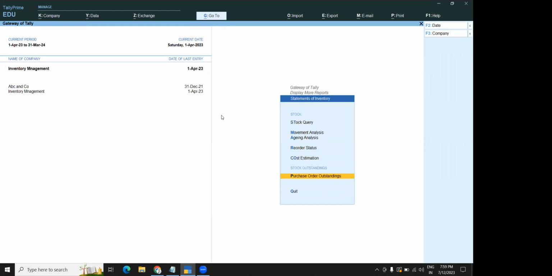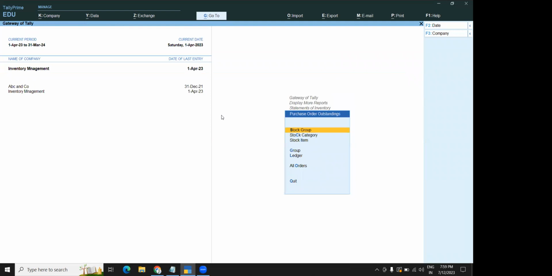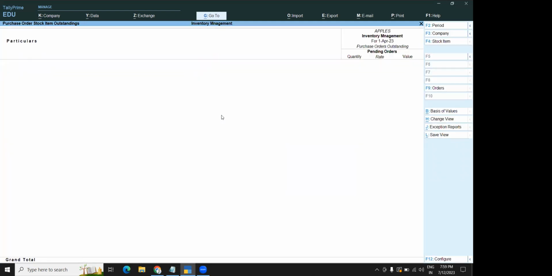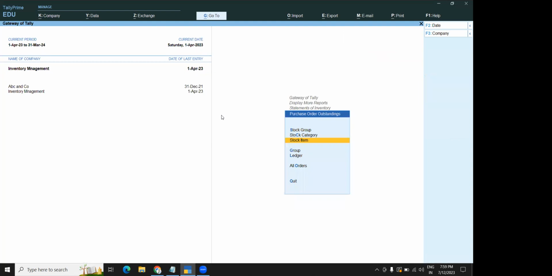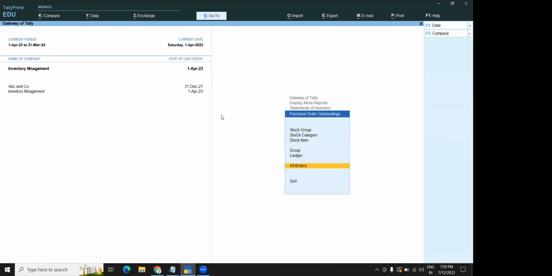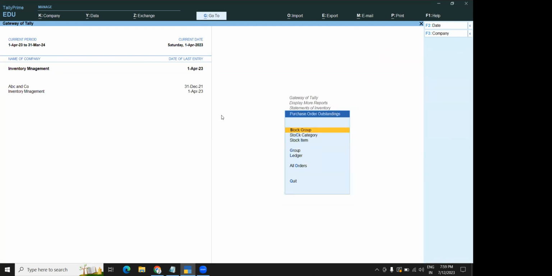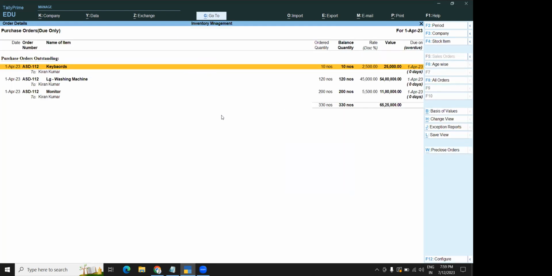Statement of inventory, purchase order outstanding. If you take a group, or you can also take stock item wise. Item wise means again you have to search each and every item. So better you take all orders, and in all orders, it will show you the order number and pending. These are all balanced quantities. Okay, now how many are there? Keyboard, LG washing machine and monitor. Correct. These three are there.